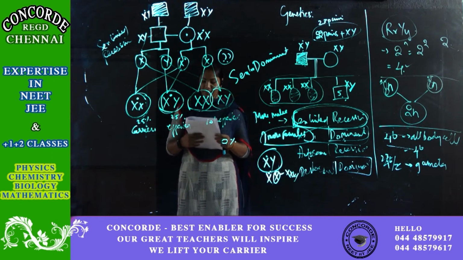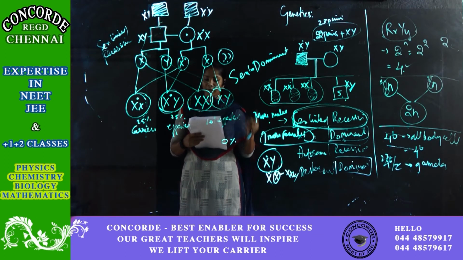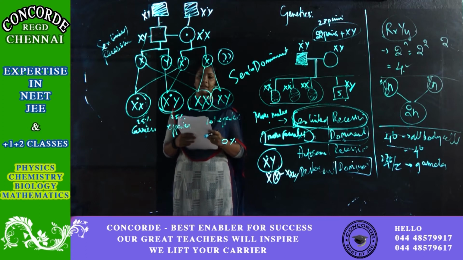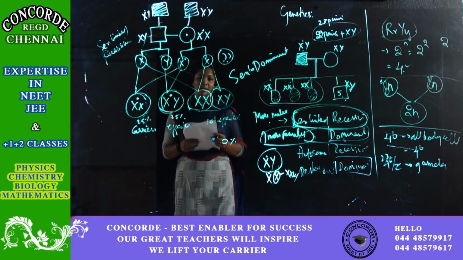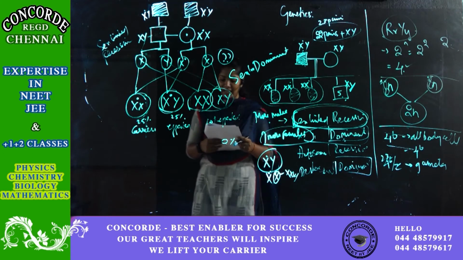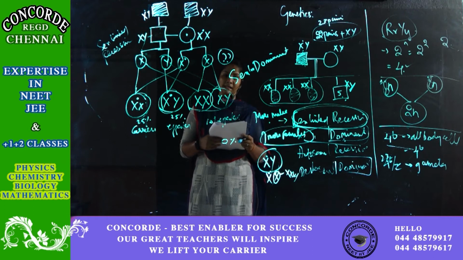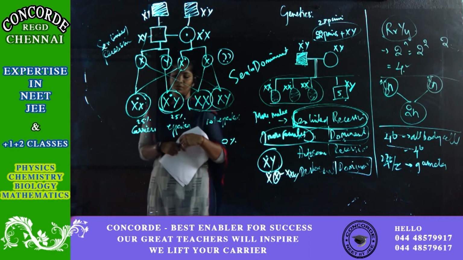Okay, so the next question. If both parents are carriers of thalassemia, you remember thalassemia, it's a Mendelian disorder. Both the parents are carriers of thalassemia, which is an autosomal recessive disorder.